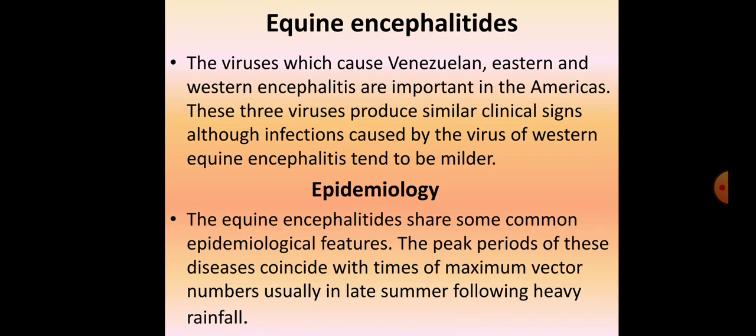Now we'll start with equine encephalitis in detail. The viruses which cause Venezuelan, Eastern, and Western encephalitis are important in the Americas. These three viruses produce similar clinical signs, although infection caused by the virus of Western encephalitis tends to be milder. The Venezuelan and Eastern strains are comparatively harsher than the Western strain. Western tends to be milder, but they all produce similar clinical signs.